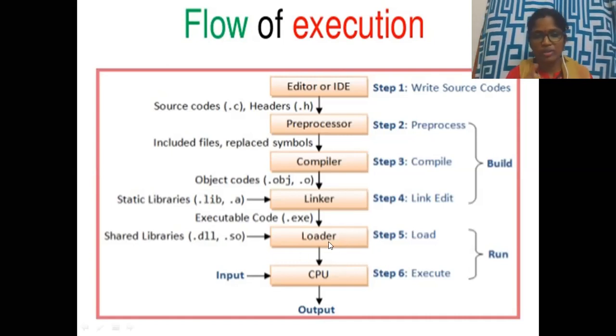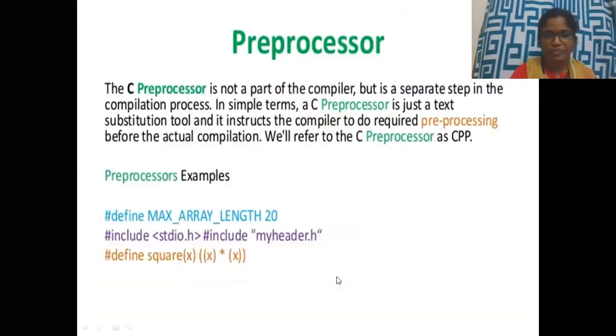After this, DLL files, shared libraries, will be added. Then it goes to processing. Input comes in here and your output comes out here. So this is execution. When you give the build option, it will build the process, and when you give the run option, the ready exe file will be loaded into your operating system, and it will go to execution. This will be performed by your CPU.